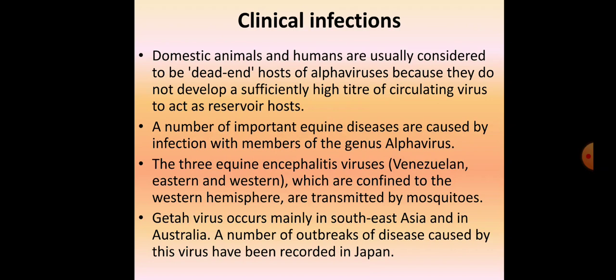There is another virus, the Getah virus, which occurs mainly in Southeast Asia and in Australia. A number of outbreaks of the disease caused by this virus have been recorded in Japan. So Getah virus is mainly confined to Japan, and it also occurs in Southeast Asia and in Australia as well. But its main outbreaks have been recorded in Japan.